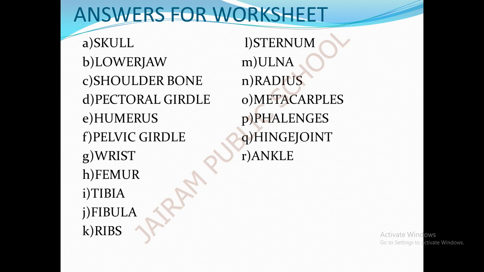The next is the muscular system. We discussed a lot about the muscular system. The next, the types of muscles. There are three important types of muscles: the voluntary muscles, the involuntary muscles, and the cardiac muscles. And the next is how to take care of our body to stay healthy.